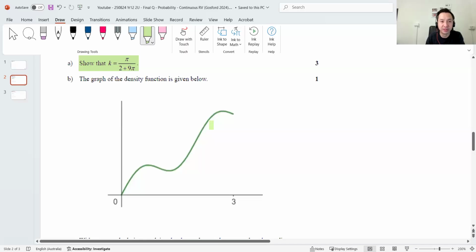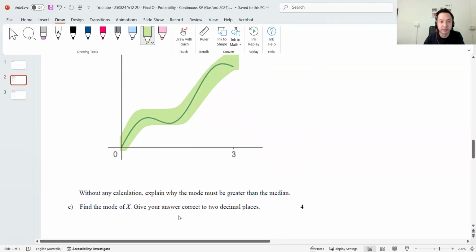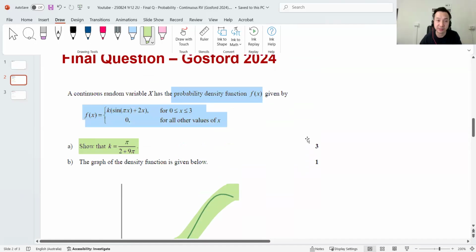Okay, the graph of the density. So this is the graph of the density function. Without any calculation, explain why the mode is greater than the median. Interesting. And find the mode. Okay, 4 marks, wow, that's a lot. Let's do this. So, part A.